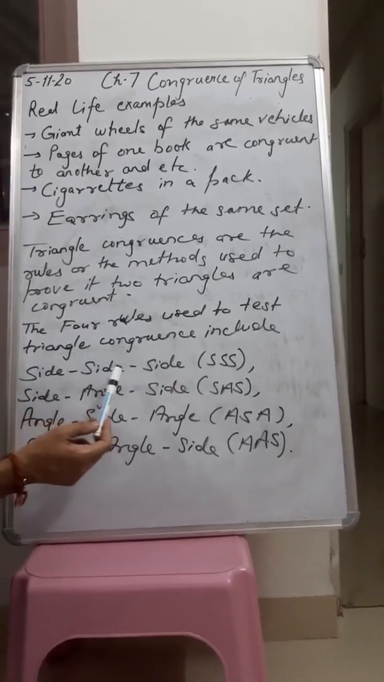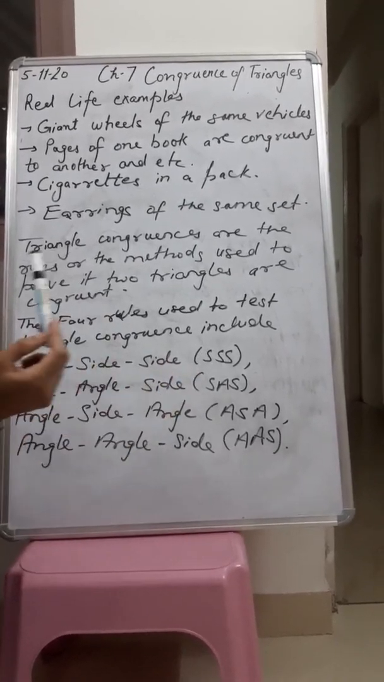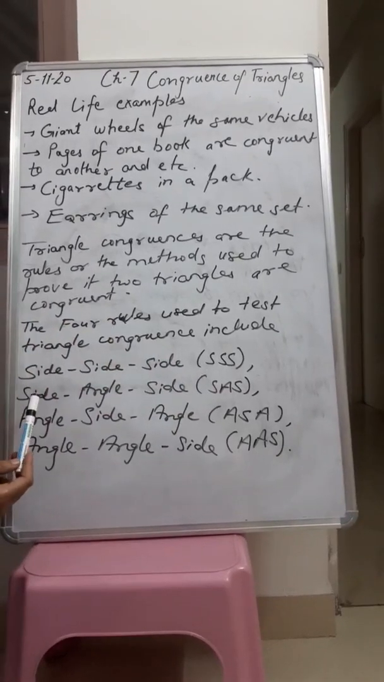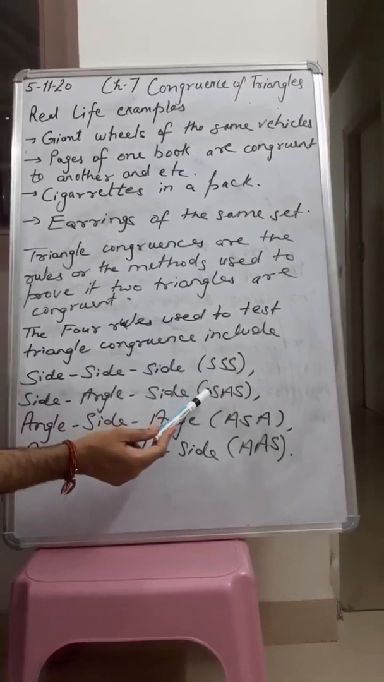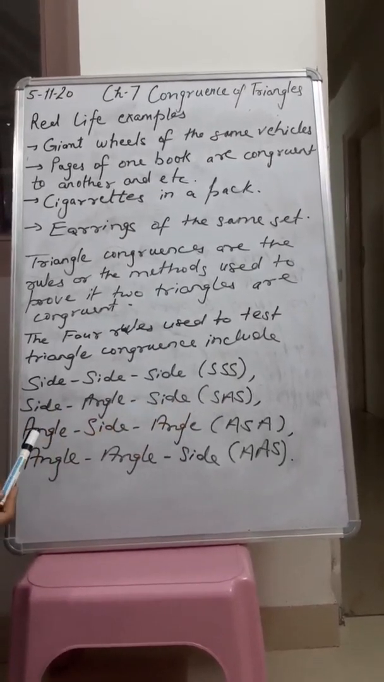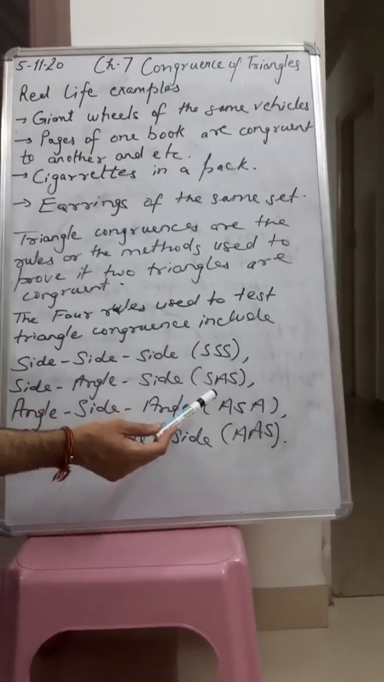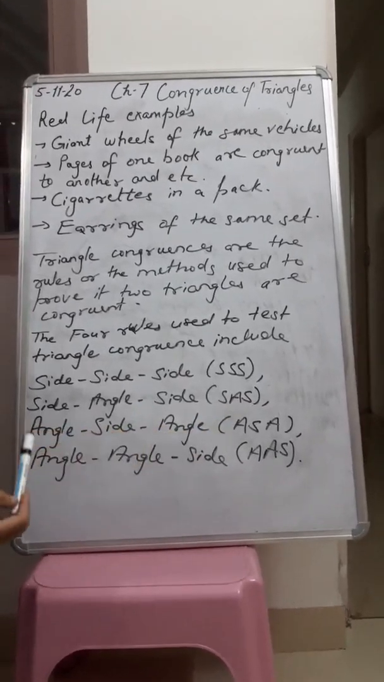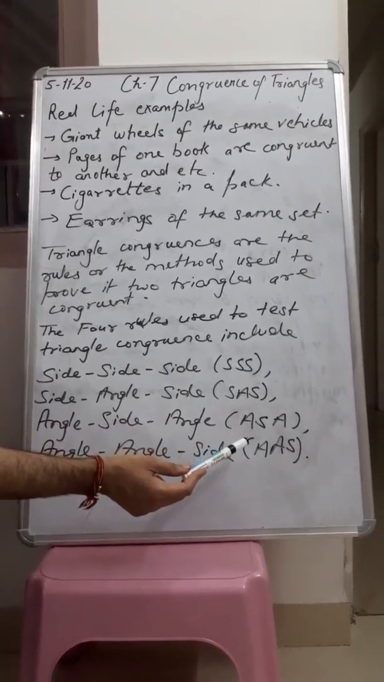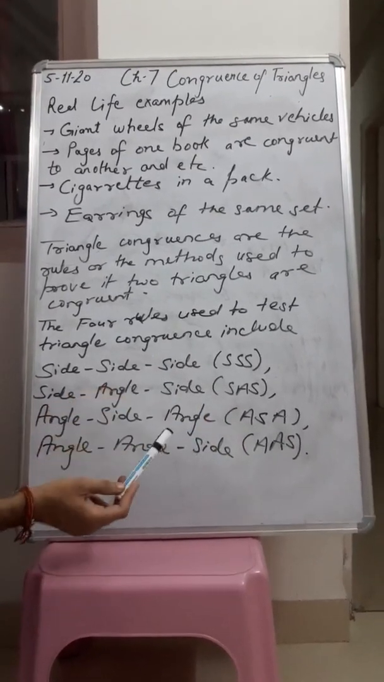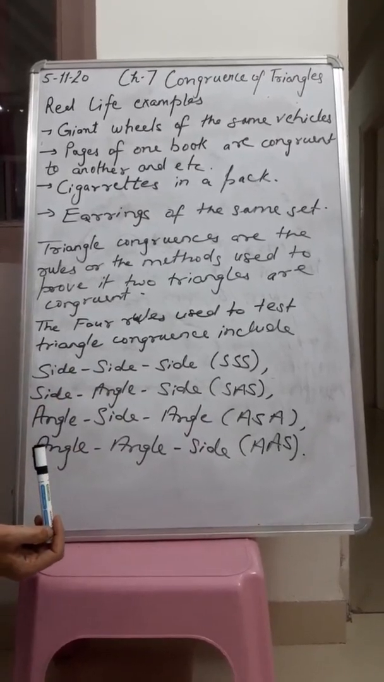That means there are three sides, and we can call it SSS. Second is side, angle, side. We can call it SAS. Third is angle, side, angle. We can call it ASA. And fourth is angle, angle, side. We can call it AAS. These are your four rules to test triangle congruency.